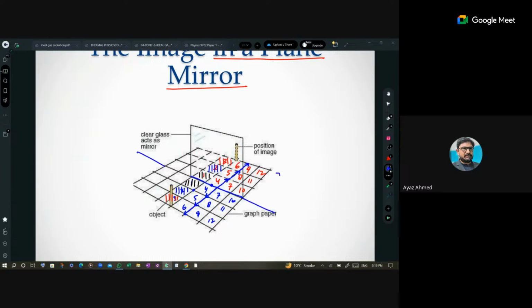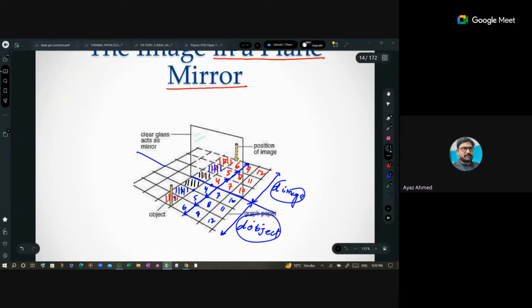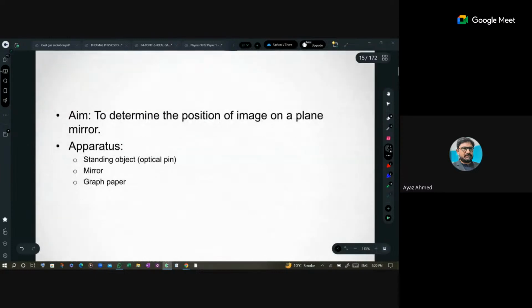And if I say that the distance of the object is this one. This is the distance of the image, and this is the distance of the object. So the distance of the object is always equal to the distance of the image for image formation by a plane mirror. I will explain that over here.